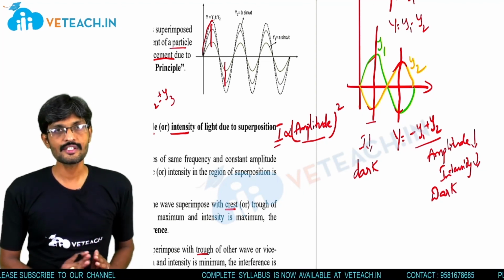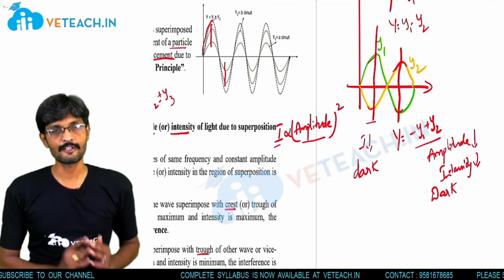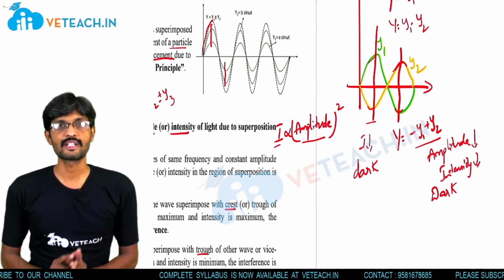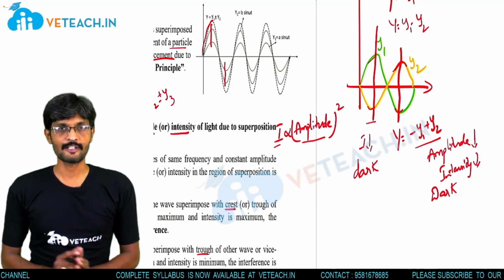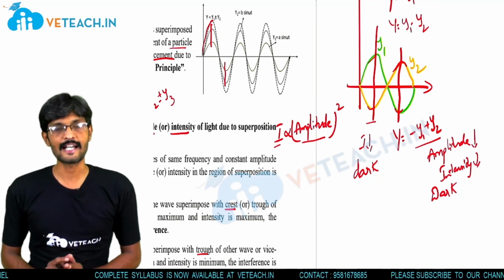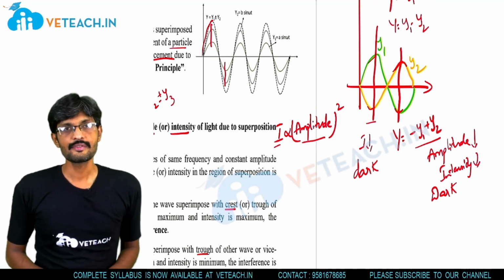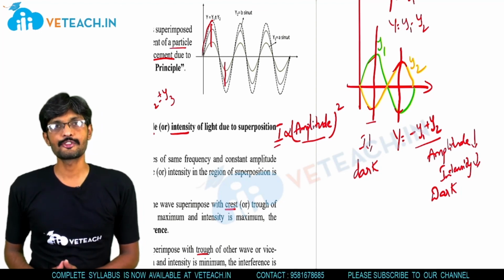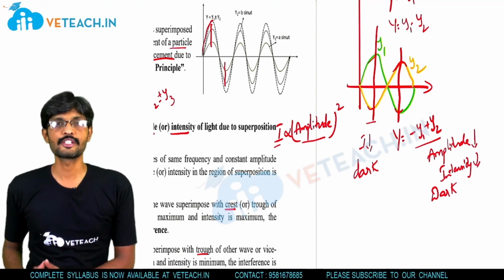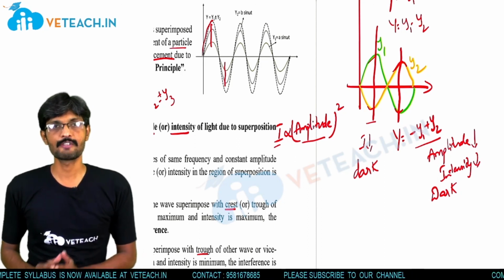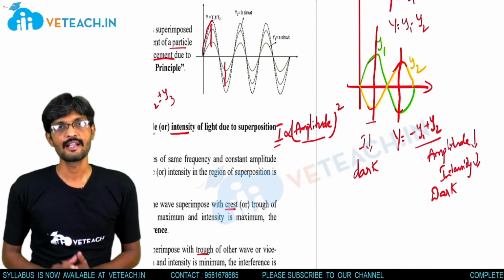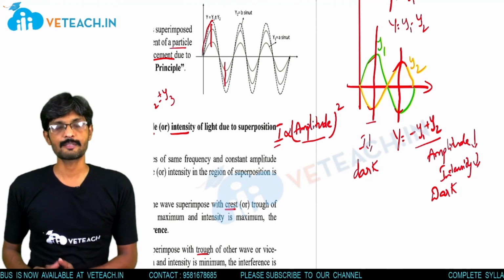So when the crust is superimposed with the crust or trough is superimposed with the trough, we can see a bright band on the screen. When the crust is superimposed with the trough or trough is superimposed with the crust, we can see a dark band on the screen. So interference means the modification of intensity of light due to superposition of two or more waves. When two or more waves are superimposed, there will be modification of intensity. As a result, we can see bright and dark bands on the screen.